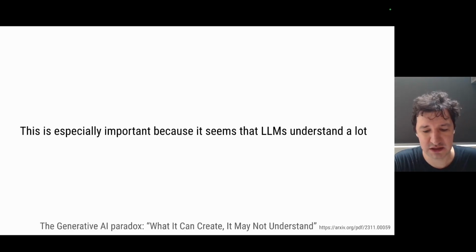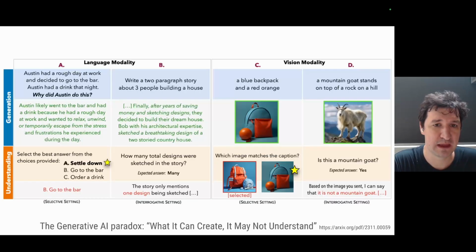And I think that this is especially important. You have to be careful because it seems that this model understands so much. So that's why you can blindly assume that they would be able to solve these simple tasks. And that's something that was called the Generative AI Paradox, which was introduced in this paper. What this paper was doing, it was comparing how well the model can generate something and how well it can understand the same thing.